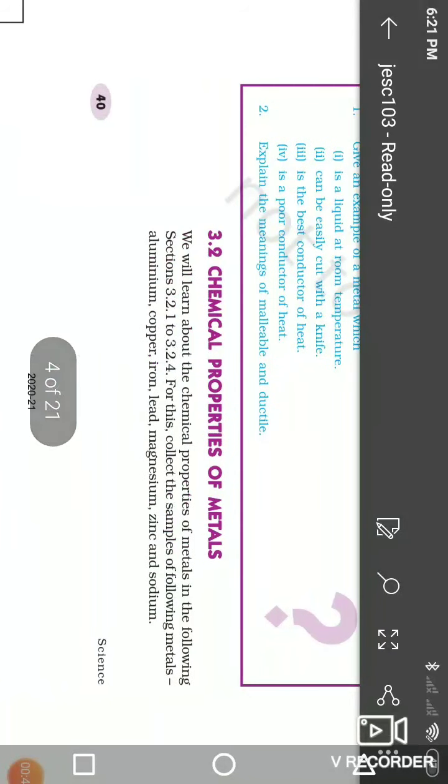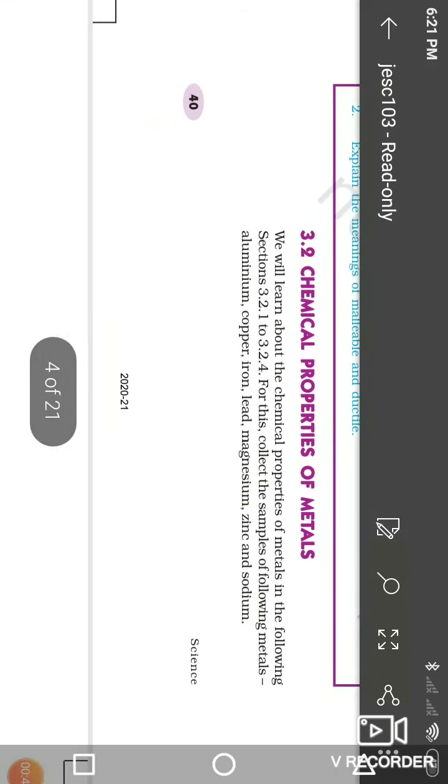Metals: aluminium, copper, iron, lead, magnesium, zinc and sodium, and so on. Maximum metals.